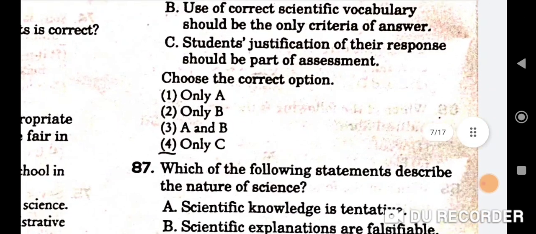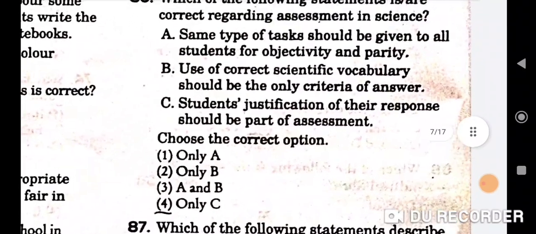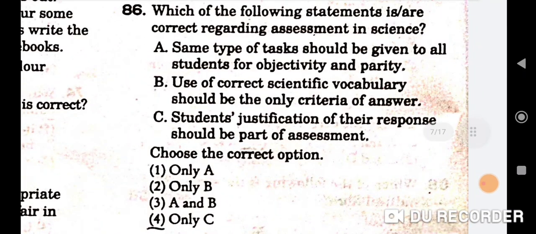Next question is 86th question. Which of the following statements are correct regarding assessment in science? So here the correct option is that is only C, that is students' justification of their response should be a part of the assessment.